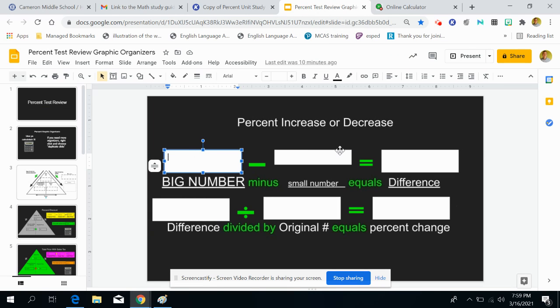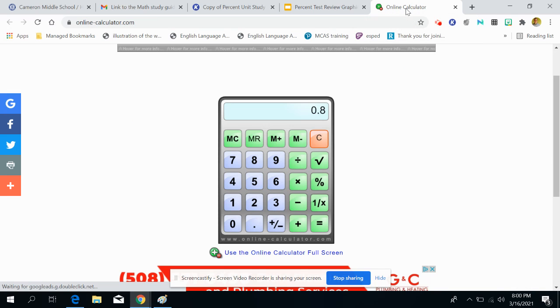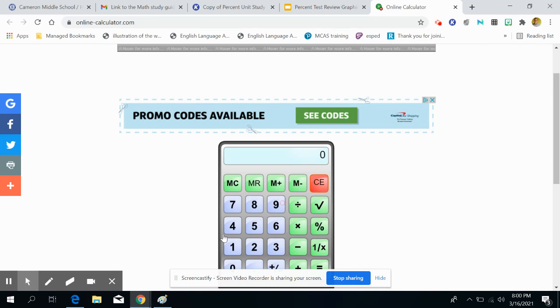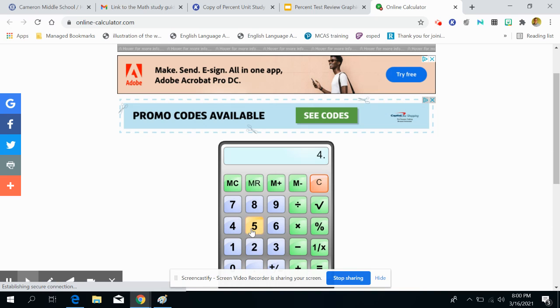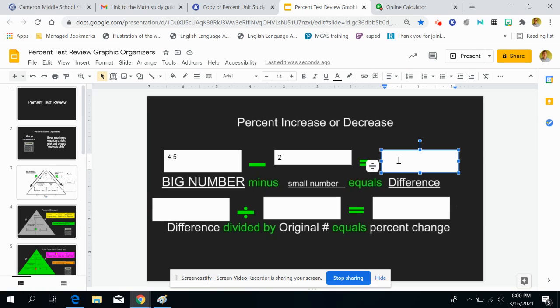So it starts by finding the difference. So I have to do the big number, which was 4.5, minus the small number, which was 2. Now I can use my calculator just to double check. 4.5 minus 2 equals, and I get 2.5. So the difference between 4.5 and 2 is 2.5.